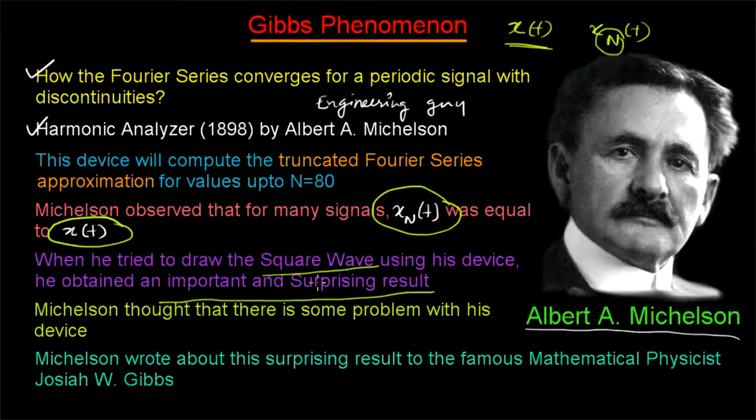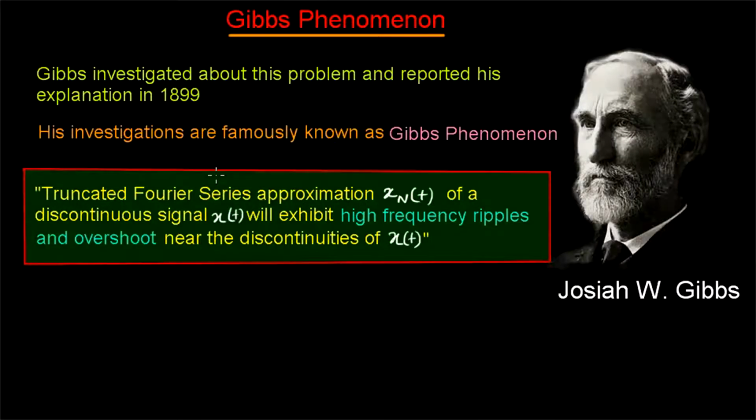In the beginning, Michelson thought that there was some problem with the device. For all the other signals, it was giving the best approximation, but it was showing a surprising result for the square wave. Josiah Gibbs was a famous mathematical physicist at that time. He wrote to Gibbs about this issue. This issue was investigated by Josiah W. Gibbs, and his explanation and investigations on this issue are famously known as the Gibbs phenomenon.